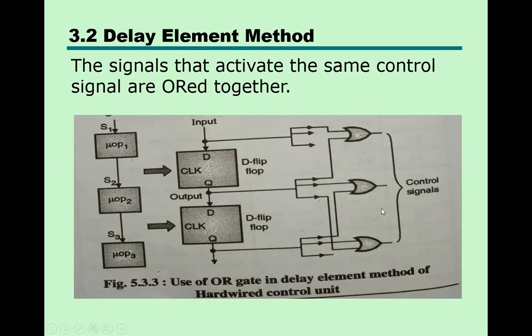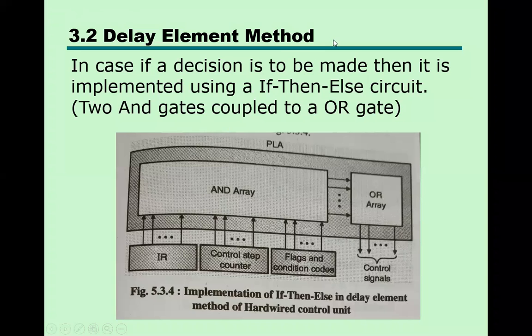If there are multiple control signals, we have to OR them. ORing is required for the multiple signals. The third method is the delay element method.